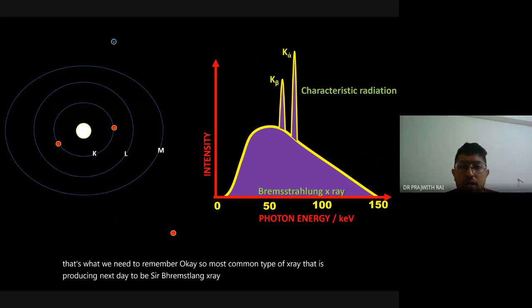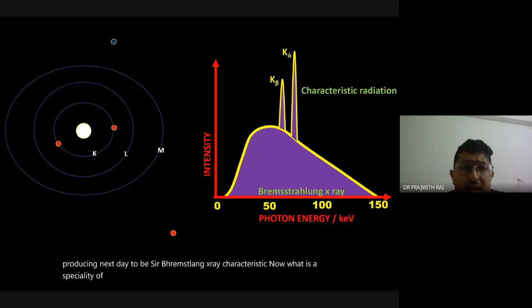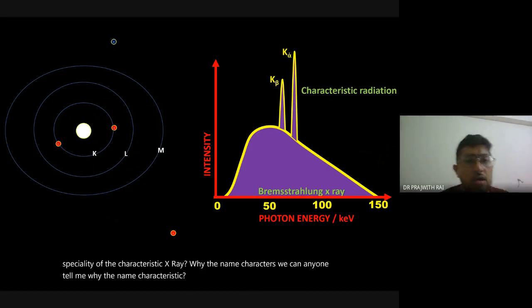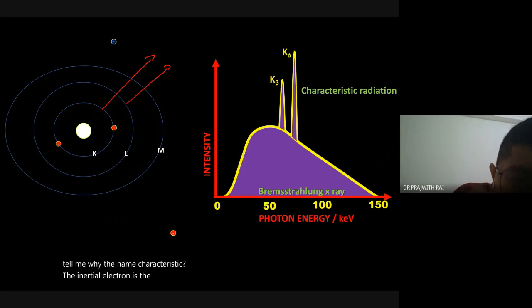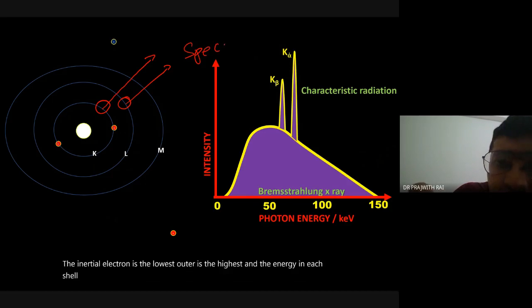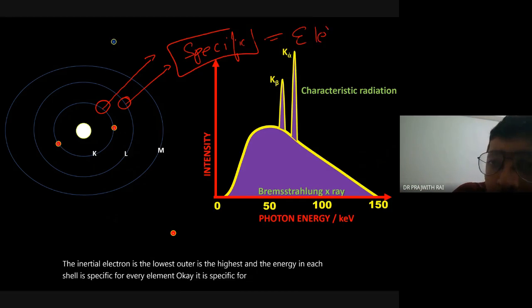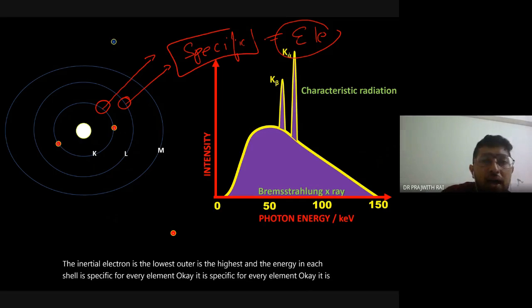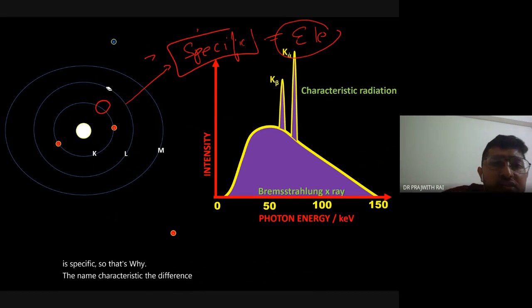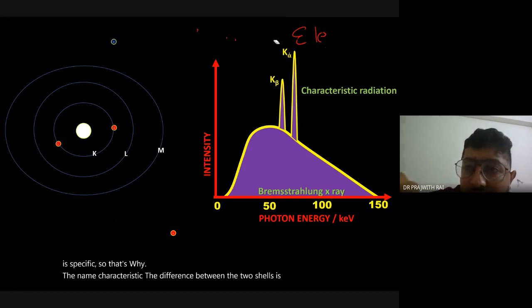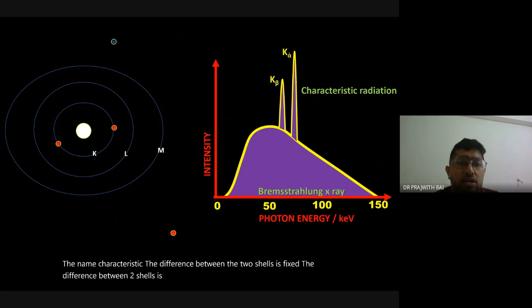Characteristic. Now, what is the speciality of the characteristic X-ray? Why the name characteristic? Can anyone tell me why? See, the inner electron shell has the lowest energy, the outer is the highest, and the energy in each shell is specific for every element. So that's why the name characteristic. The difference between two shells is fixed. That's why it is called characteristic radiation.